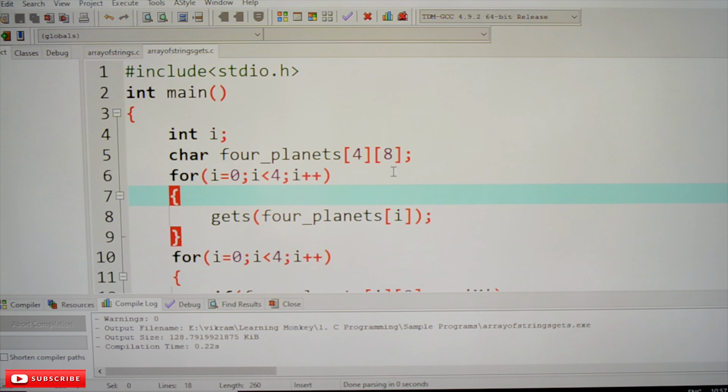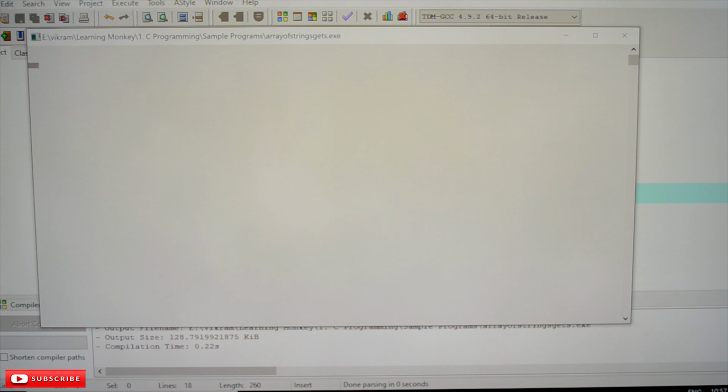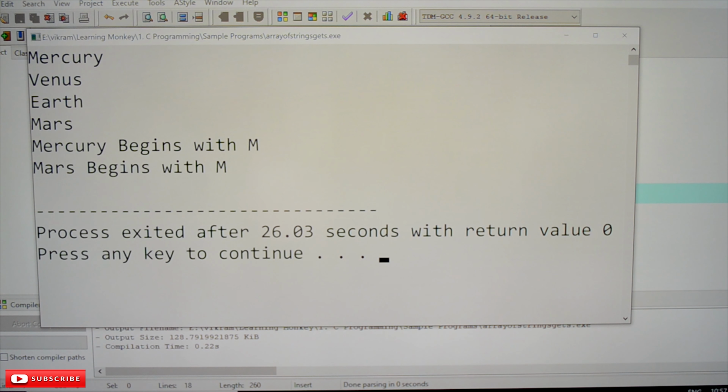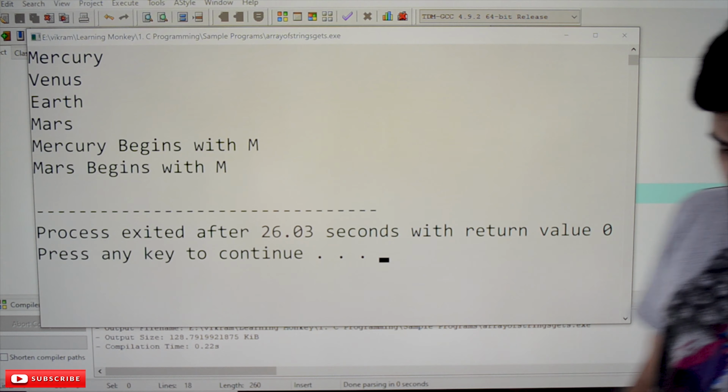Similarly, this is the program where the user has to provide the input. So I am going to provide Mercury. Because it is going to consider the space, as we press enter it is going to consider the next one as the second string. Venus, Earth, and the next one is Mars. So these are the 4 planets that we have provided. It is going to print Mercury begins with M and Mars begins with M. So this is all about array of strings.